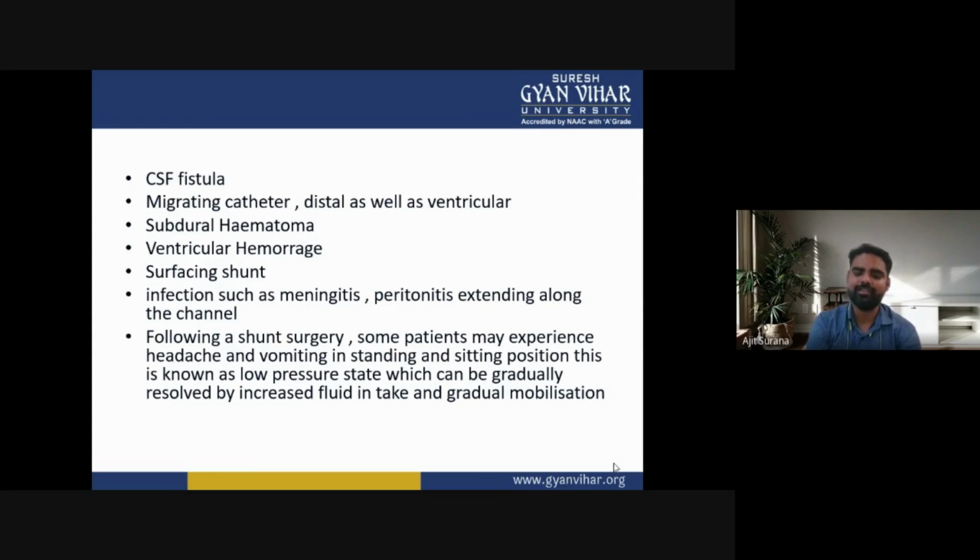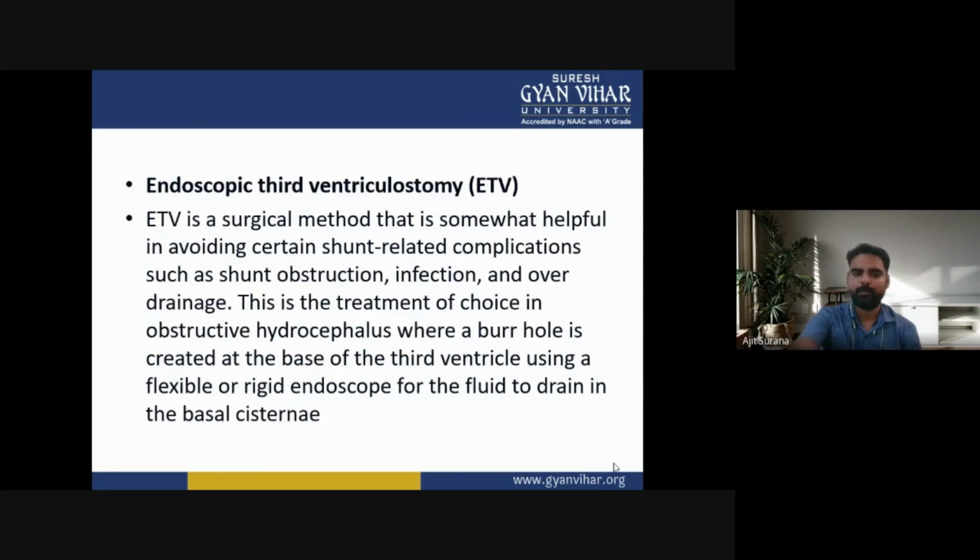Following a shunt surgery, some patients may experience headache and vomiting in standing and sitting position. This is known as the low pressure state, which can be gradually resolved by increasing fluid intake and gradual mobilization.